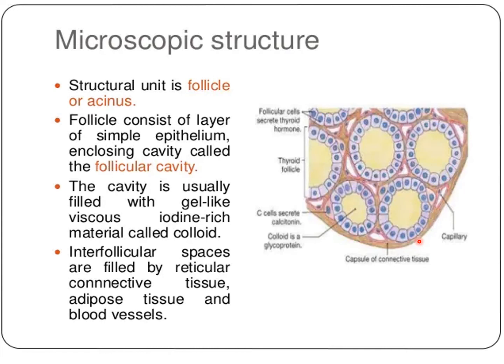On microscopic examination, each lobule is seen to be made up of an aggregation of follicles. Here you can see this diagram, this is called the thyroid follicle. This thyroid follicle is the characteristic feature of the thyroid gland. Each follicle is lined by follicular cells, which rest on the basement membrane.